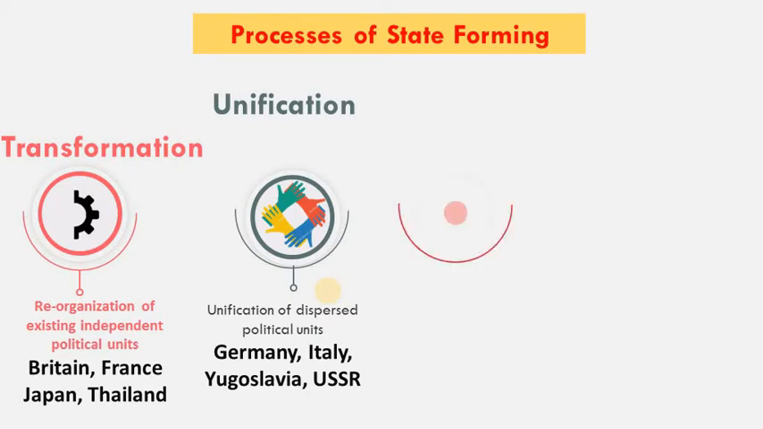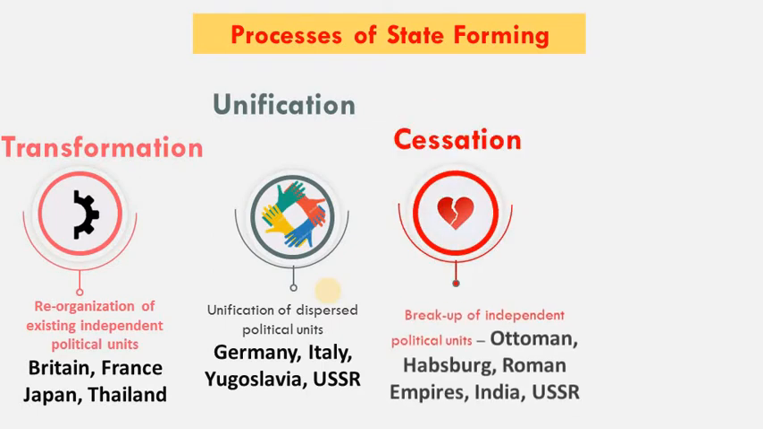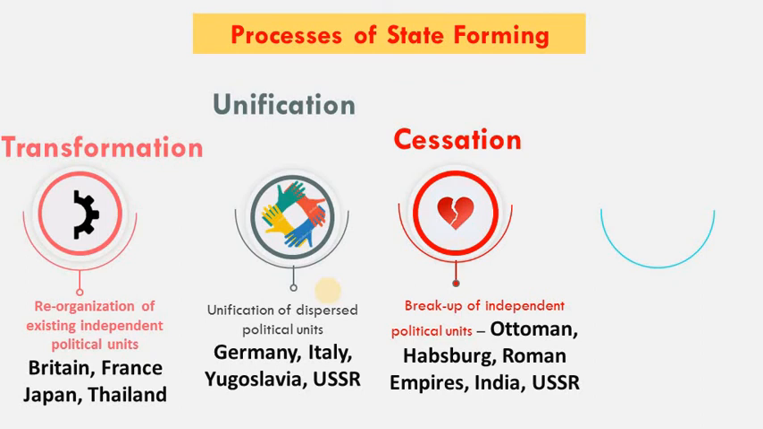The next in our categories is secession. Secession is the breakup of independent political units, like the Ottoman Empire, Habsburg Empire, Roman Empire, India as a state and USSR. These were the independent political units from which many states broke away and got independence. So these steps can be called secession.